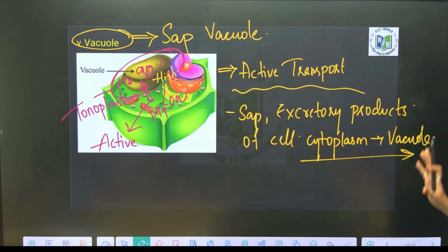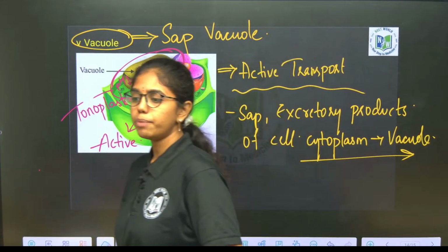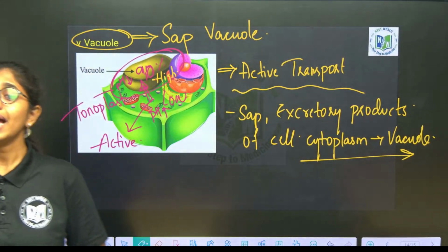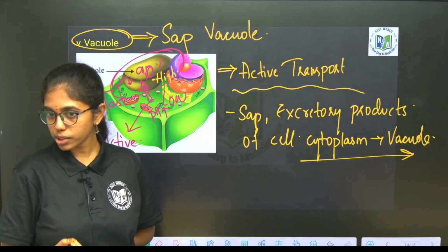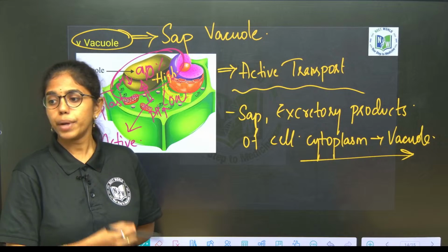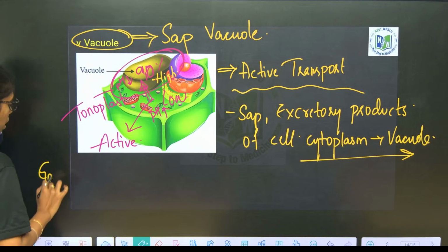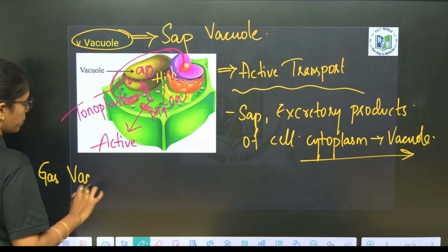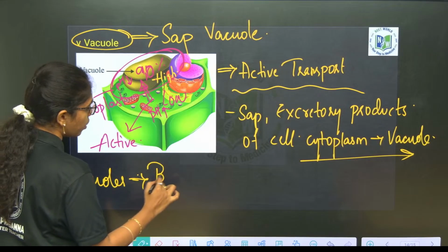Fine, easy. So, as such we have many types of vacuoles. Those vacuoles which are helpful in buoyancy are called as what? Gas vacuoles. Those vacuoles which are helpful in osmoregulation are called as what? Contractile vacuoles. They are seen in unicellular organisms, be it in protozoans or monerans. What type of vacuoles can we see, beta? Gas vacuoles, for buoyancy.